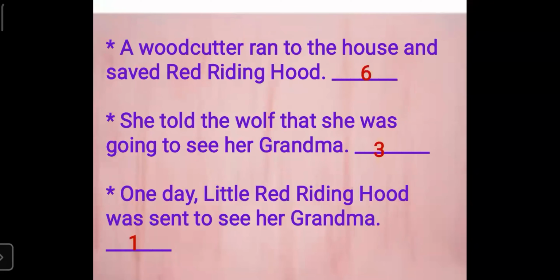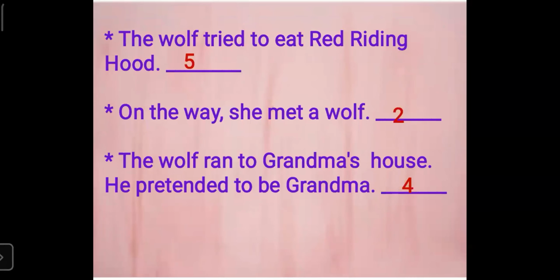First is number 6. Check your answers, children. First is number 6 on page number 51. Then number 3 on page number 52. Then number 1 is already mentioned there, so don't write anything. Then 5, then 2, and in the last you can write the number 4.